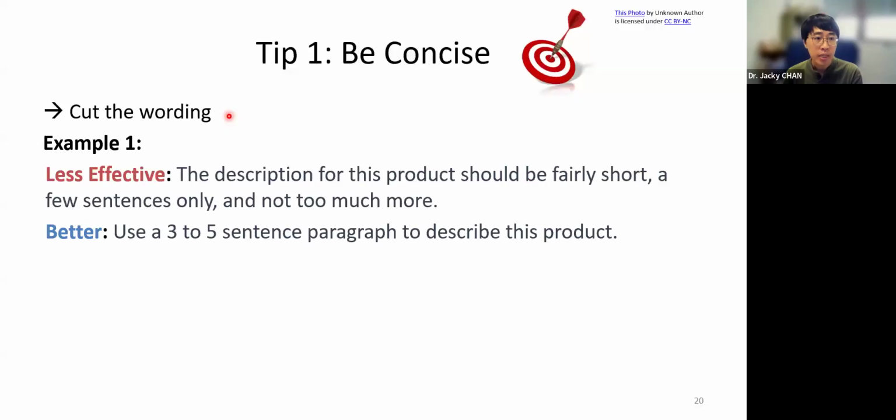For example, this one is a less effective prompt. The description for this product should be fairly short, a few sentences only, and not too much. Well, a better way to do it is to use a 3 to 5 sentence paragraph to describe this product. So why is it better? Because with the same requirements, we can use fewer words to describe it, right?